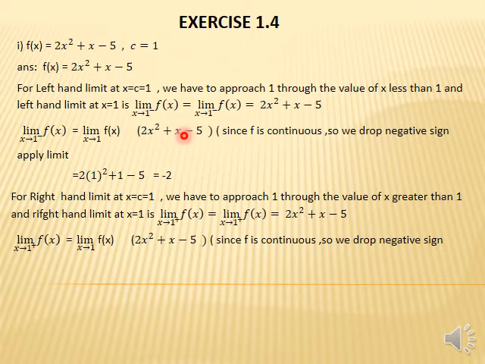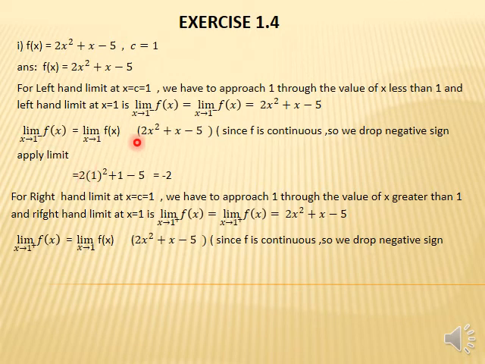This function is not undefined at x equals 1. Student, if we put x equals 1 and the function becomes undefined, then it is not a continuous function. But if we put x equals 1, you can see that it is defined at x equals 1. So since f is continuous, we drop the negative sign. That's why we drop the negative sign from this step to this step.